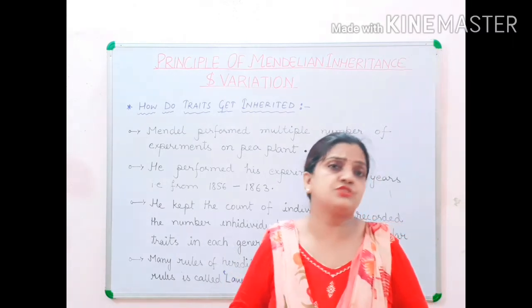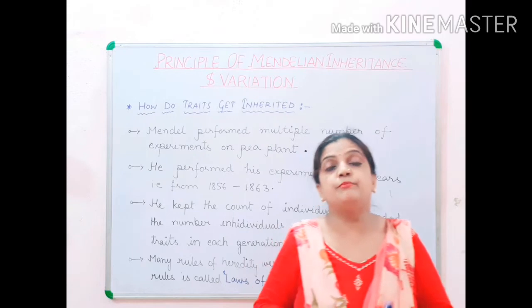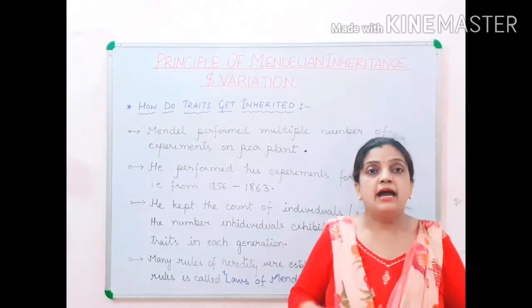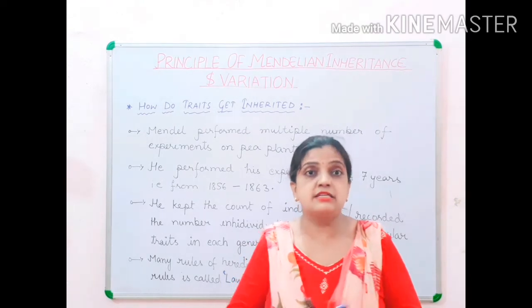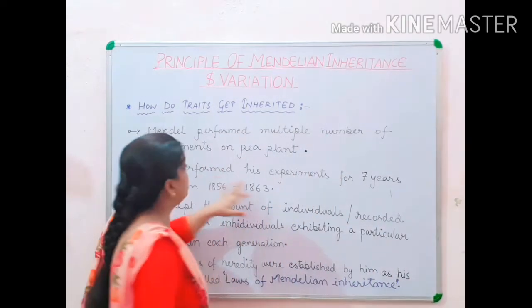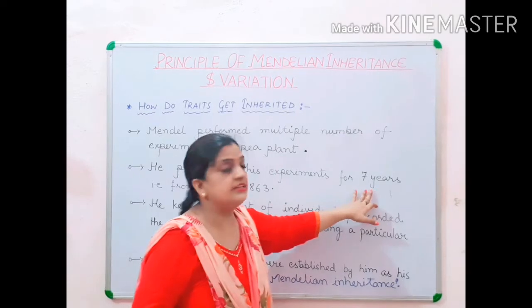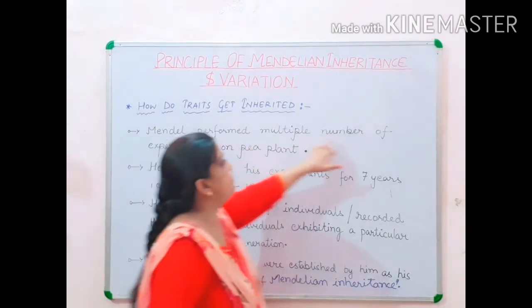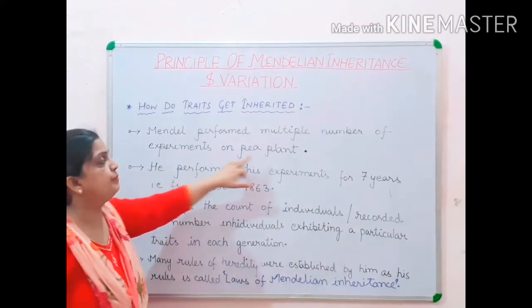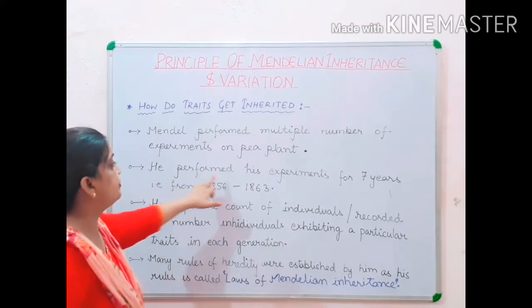It is not so, children. Mendel performed multiple experiments, and these lasted for about 7 years.